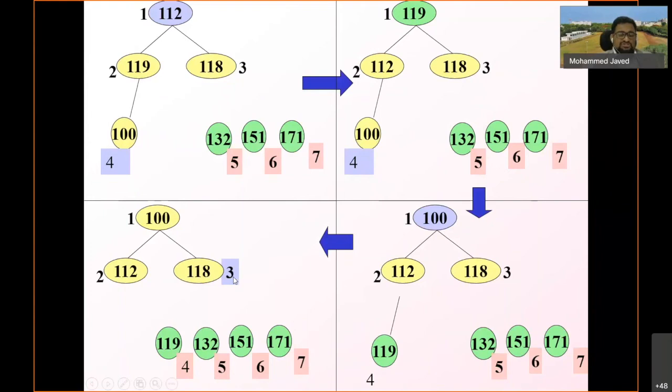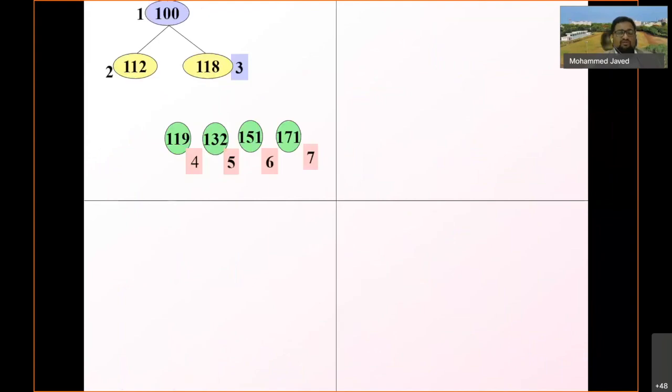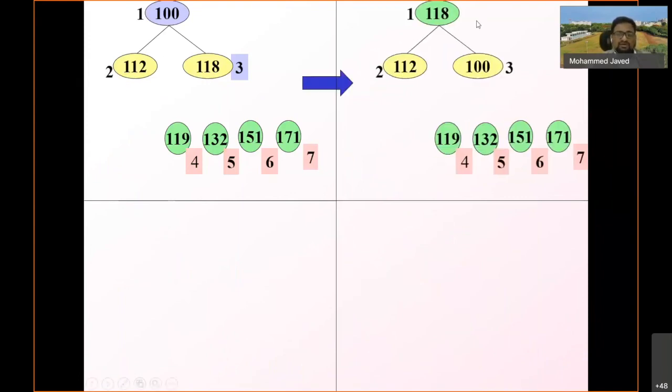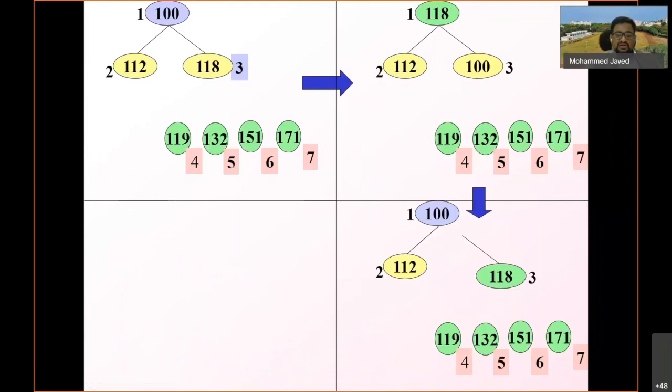So the last position is 3 in this case, and again we have to reheapify. Reheapifying will give us 118 as the maximum, so it will go up here, and then the swapping will take place with the 100. 100 goes up, and 118 is plucked and stored in the array.